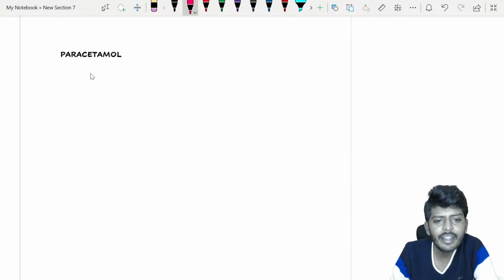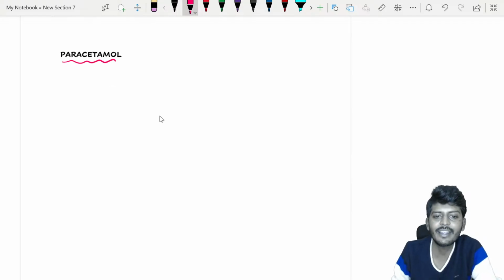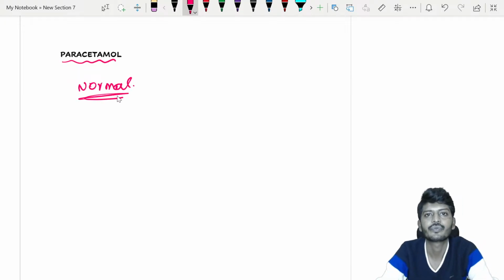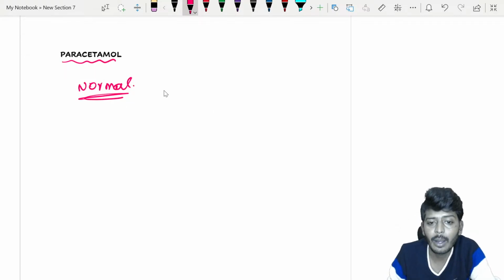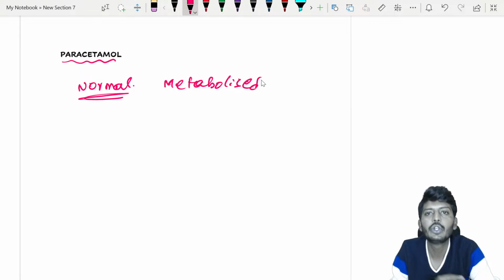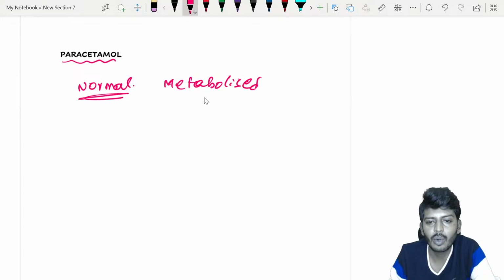Okay, whenever there is paracetamol, in a normal scenario, paracetamol is metabolized by two pathways. What are the two major pathways?